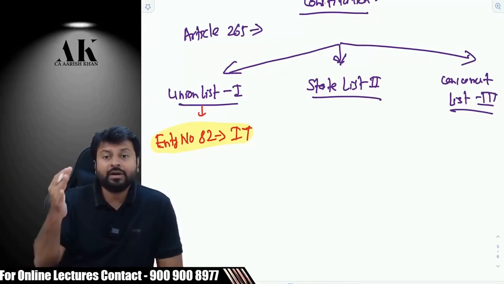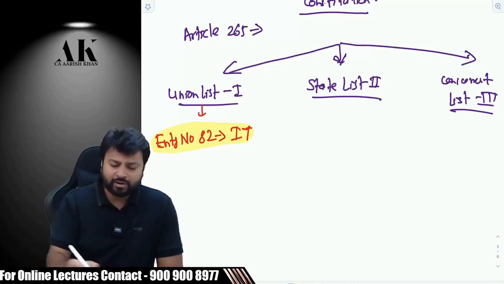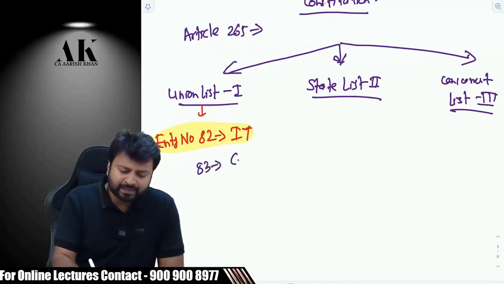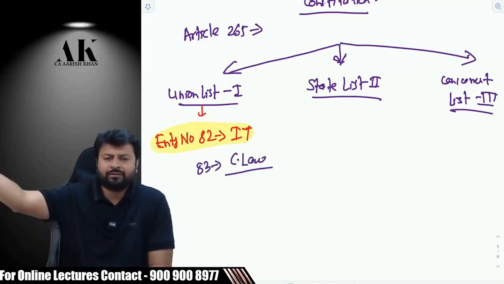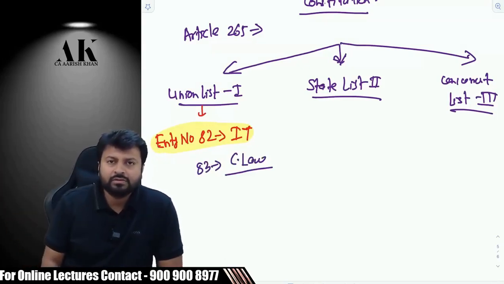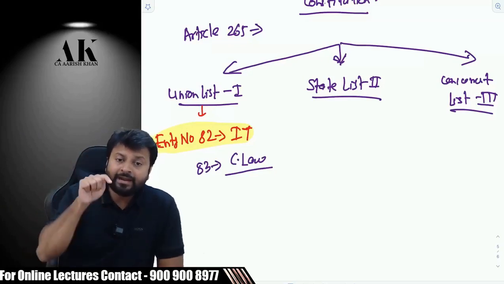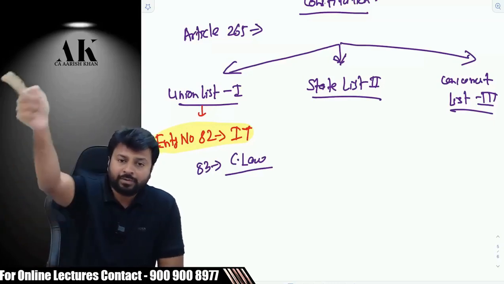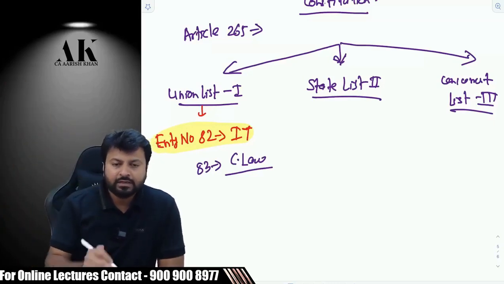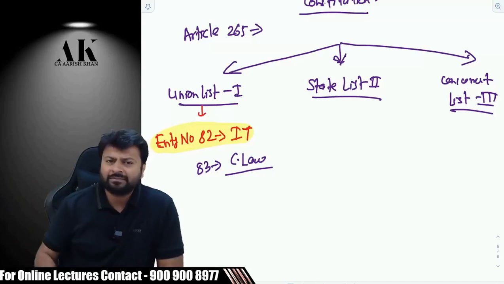From where has the government of India got the power to make that customs law? It is entry number 83, customs law. They can impose customs duties on whatever products they choose. Because there is an entry, number 83, the government of India was able to bring the customs law. Similarly, prior to GST, which laws were there?